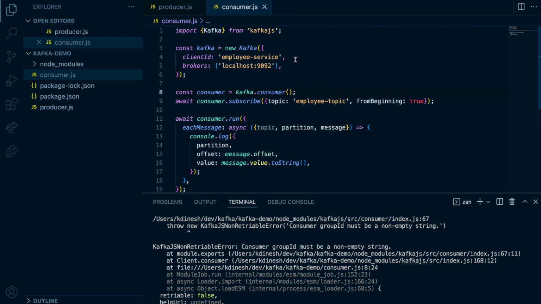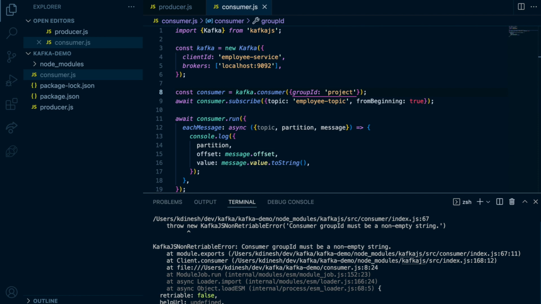What I want to avoid is, when you see something like this, you just put something as a group ID, but you have no idea where this group ID is used, or why the group ID is required by Kafka. Now we know group ID is required because Kafka groups consumers by the group ID you give, and then acts based on that. So when we create the Kafka consumer, we can pass a group ID. Let's say it's the project group, because this is the consumer, this is a project group.